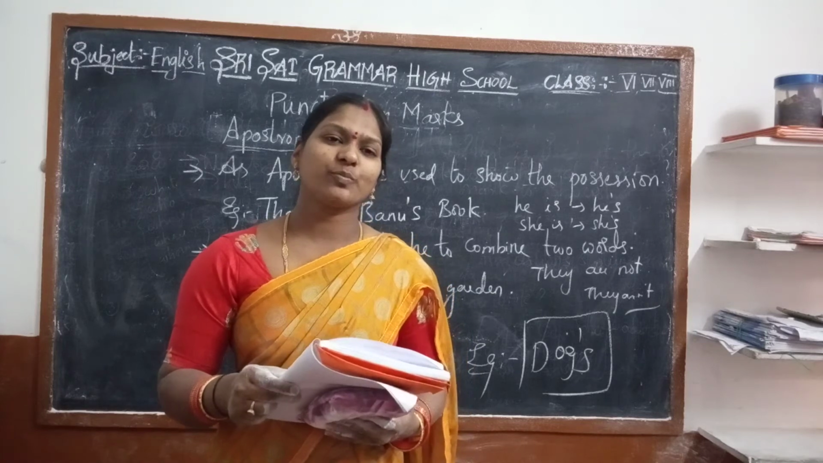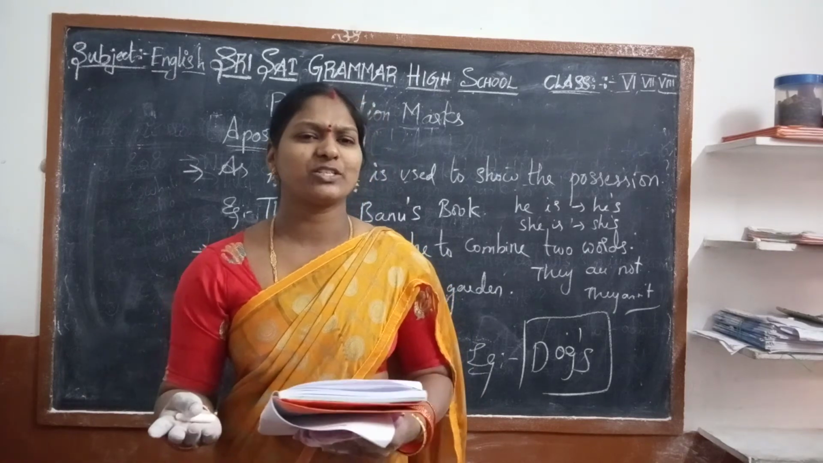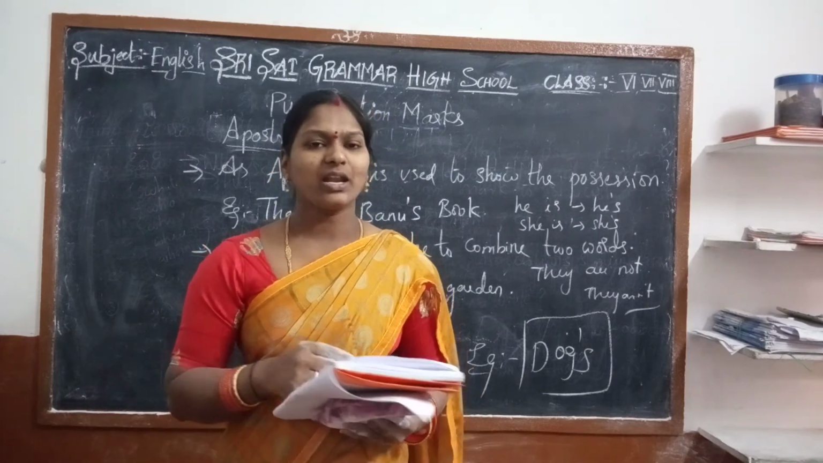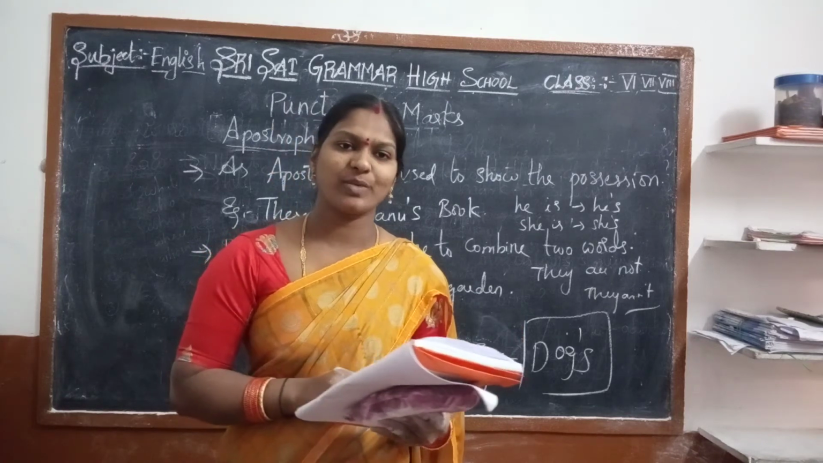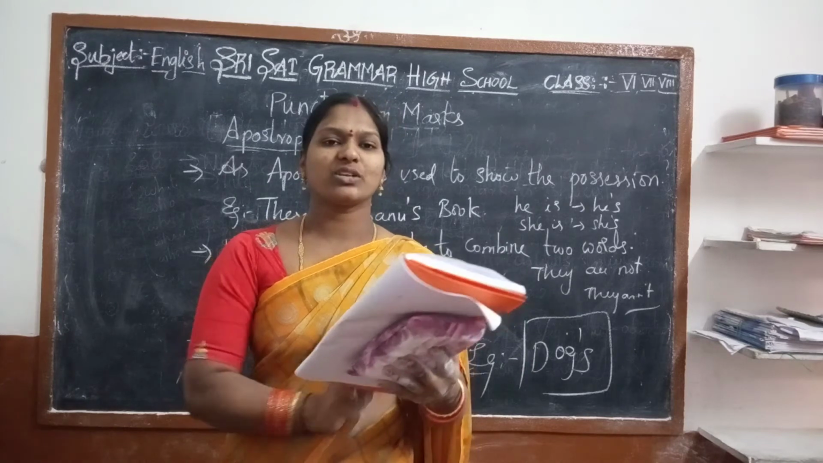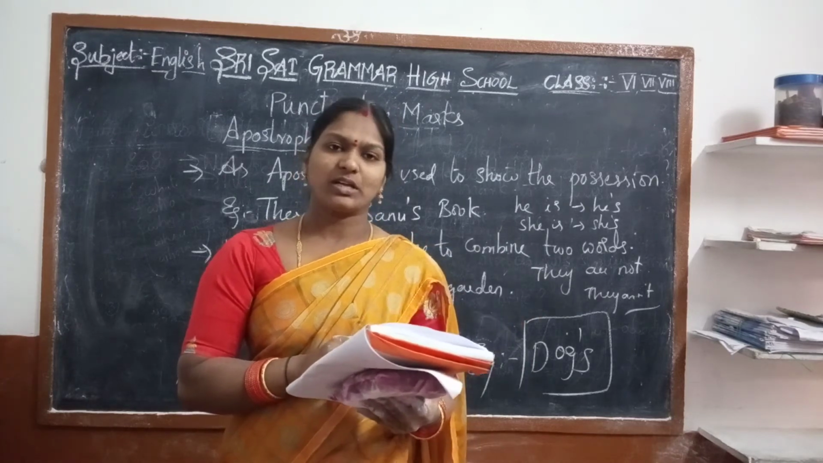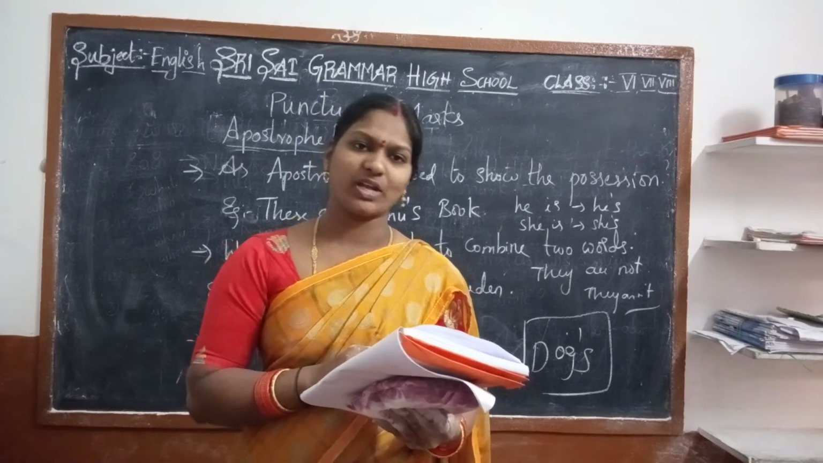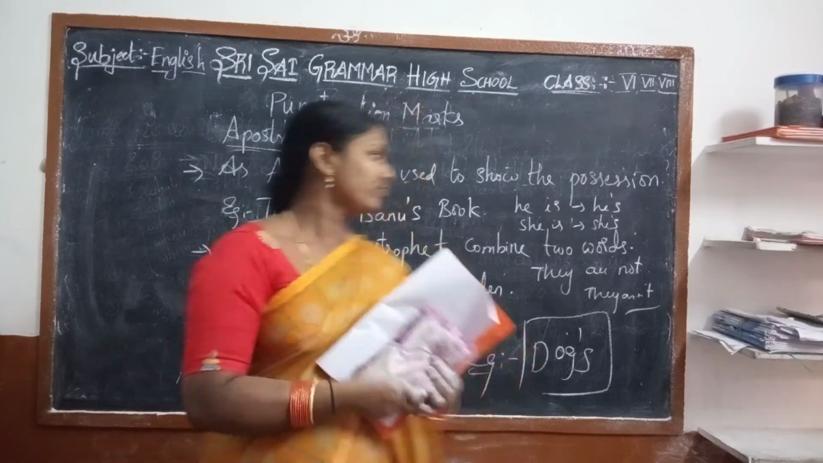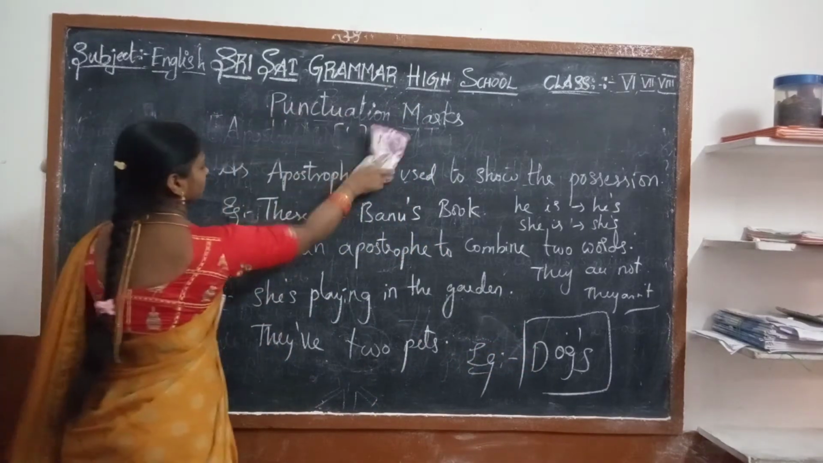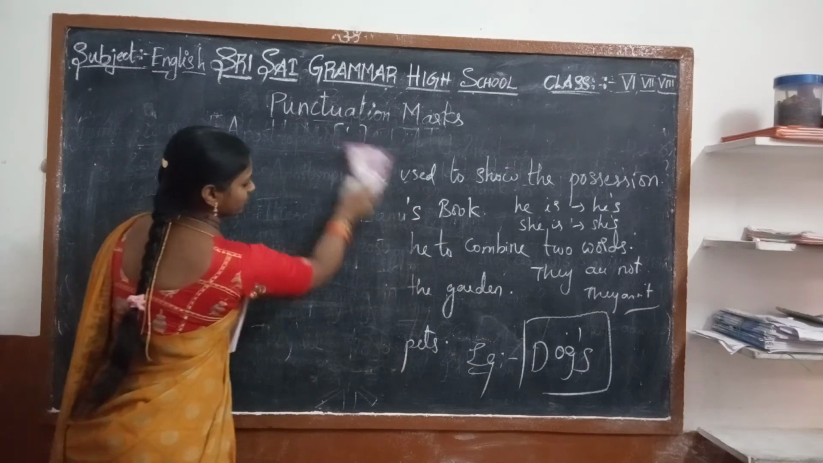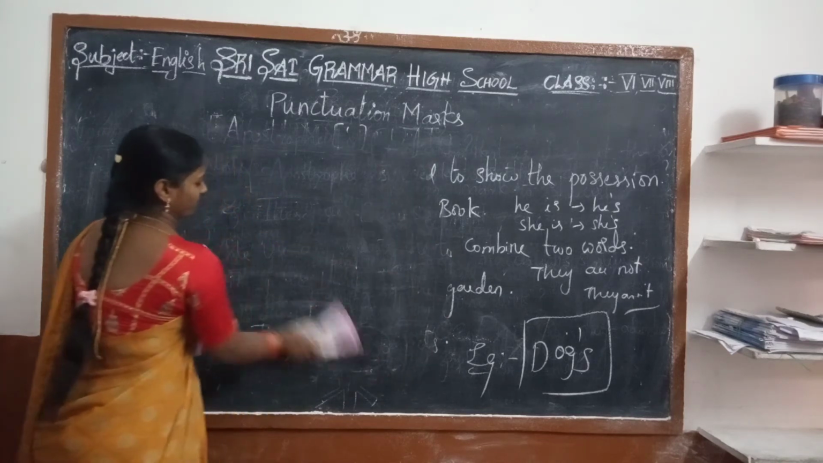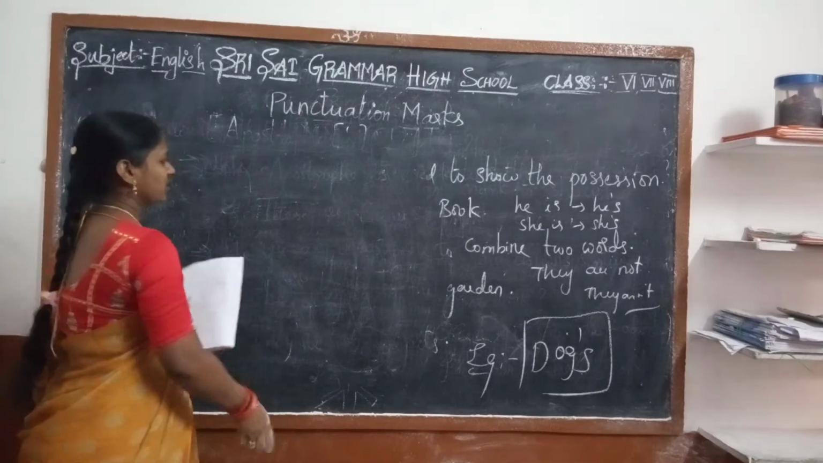And how many types of punctuations are there? Different types of punctuations are there. They are period, comma, question mark, quotation marks, exclamation mark, and apostrophe. How the symbols are used, we have learnt. Yes, we have learnt the symbols also.